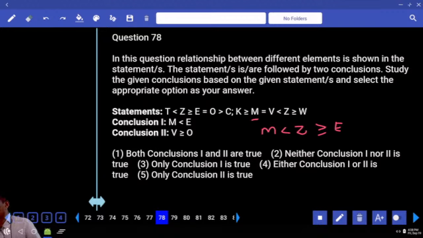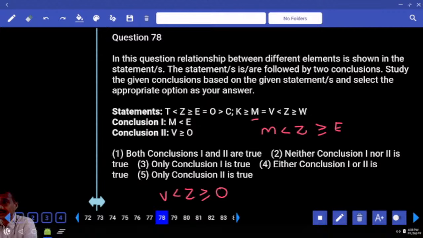Opposite symbol, no relation. And then V and O. O is here, V is here. Which element is common? Z is common. Z is greater than or equal to O. And at the same time, Z and V. And V is lesser than Z. Again opposite symbol. No relation between these two.